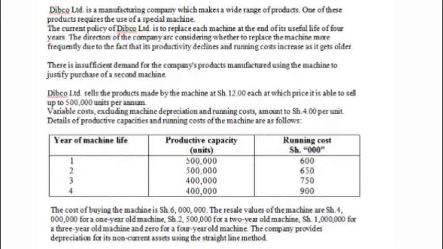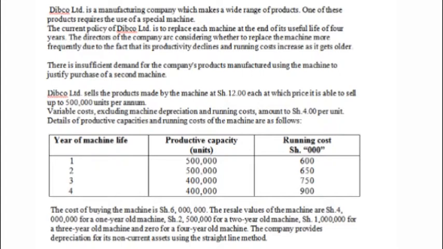So the directors of the company are considering. They need to make a decision. A decision has to be made. Should the company be replacing the machines more frequently due to the fact that productivity declines? The machine's productivity declines as the years progress, right? That is clear.